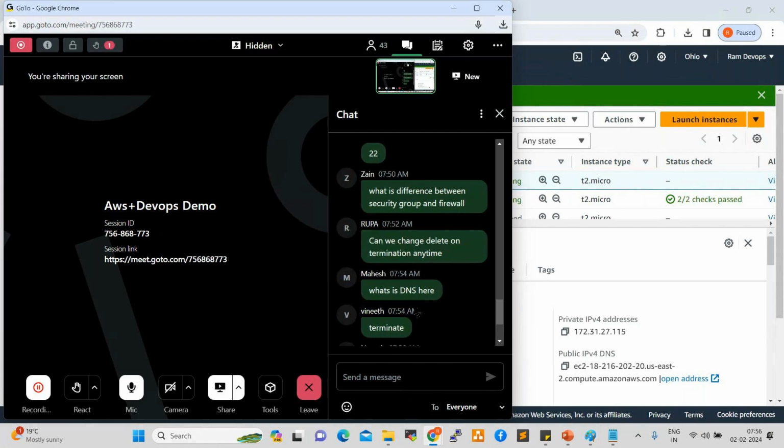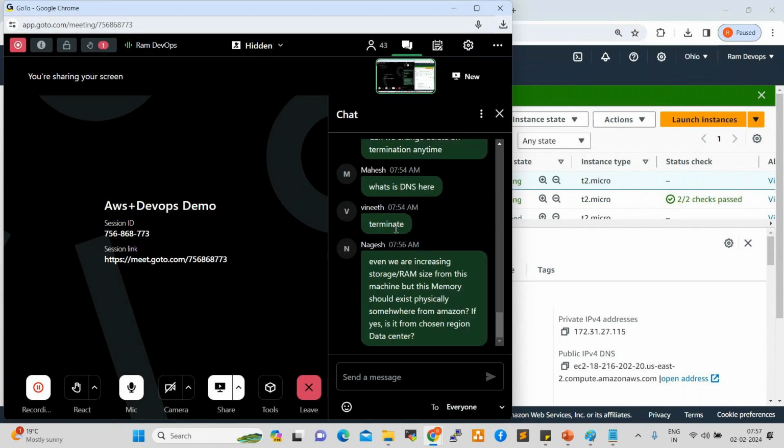Yes, delete and termination you can change later also. Go to settings and you can change. What is DNS? Domain Name System. That is a service, we'll work on this. Terminate is nothing but delete. Even though we are increasing storage and RAM size for this machine, this memory should exist physically somewhere at Amazon, in the chosen region. I'll show you how to increase the RAM, CPU, and hard drive.